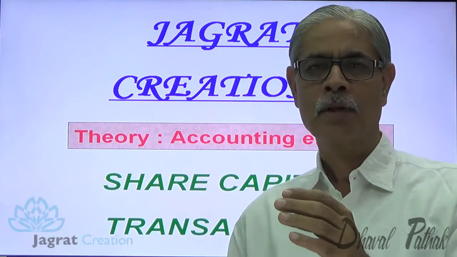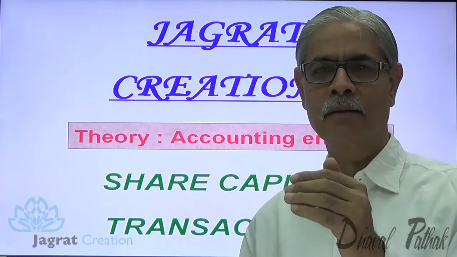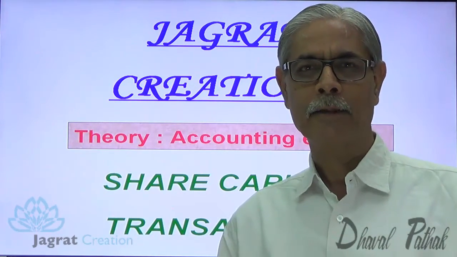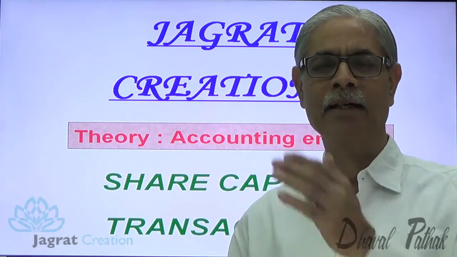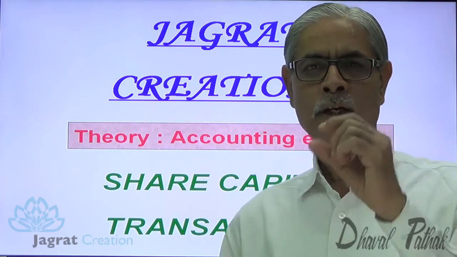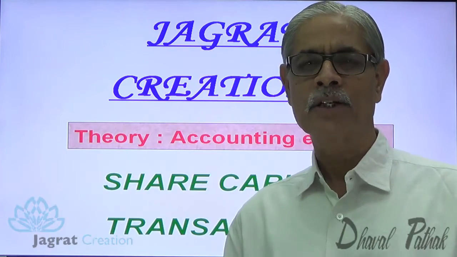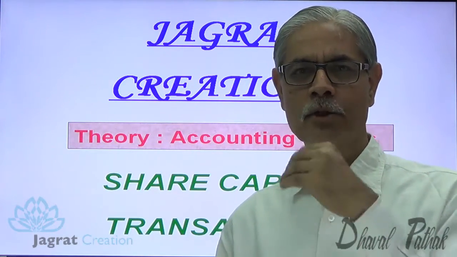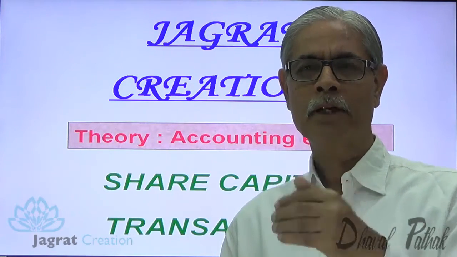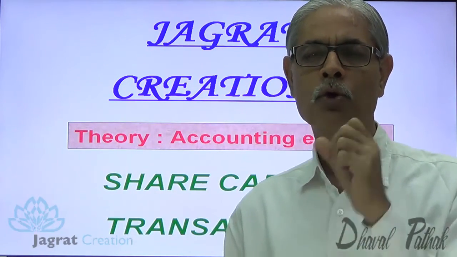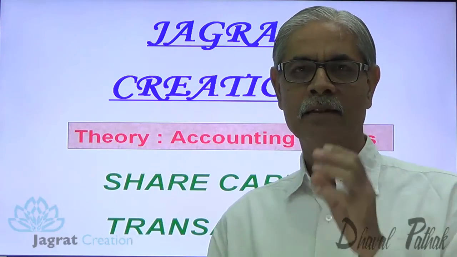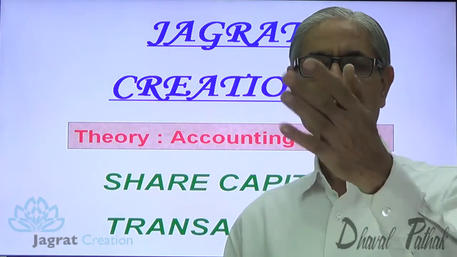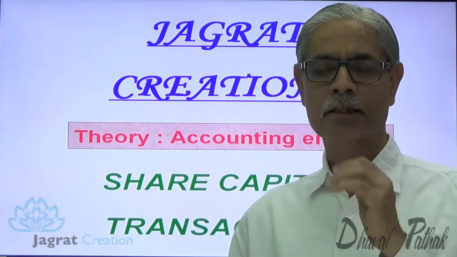Same way, if a share of 100 is issued at a price of 90, so 90 rupees are received and capital account is credited with 100, 10 is a discount. In such situation, share is issued at discount. So this is how the shares are issued at par, at premium, or at discount. We want to study the journal entry that gets recorded when the shares are issued in these various manners.